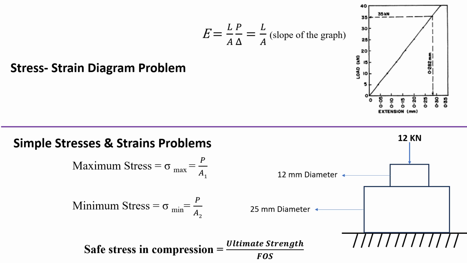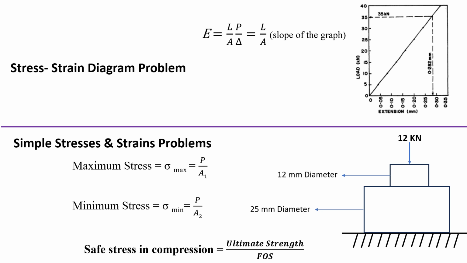Next we look at the stress strain diagram problem. While solving problems related to the stress strain diagram, we have to calculate the slope of the graph, that is P by delta, from the graph only. Similarly, while solving problems on simple stress and strain, the maximum stress means load divided by minimum area of cross section, and similarly minimum stress is the load divided by maximum area of cross section.